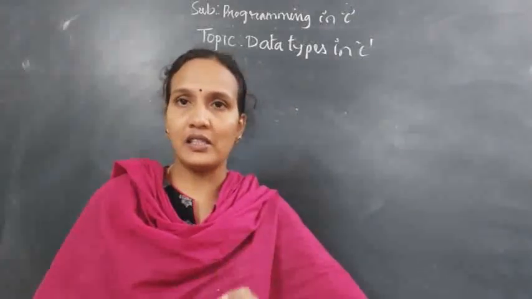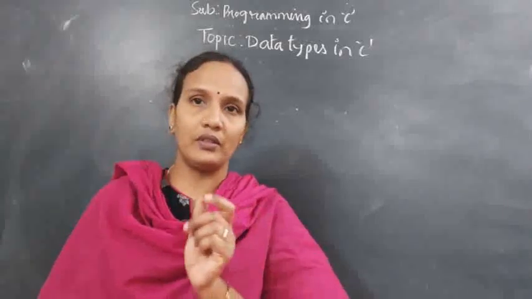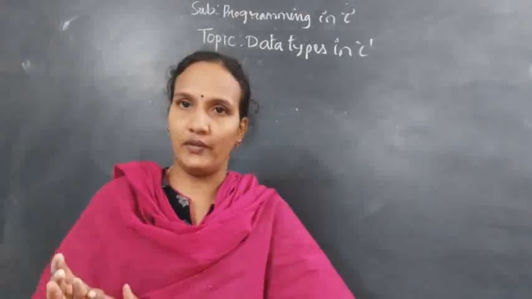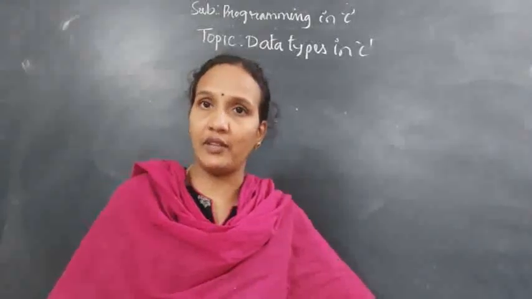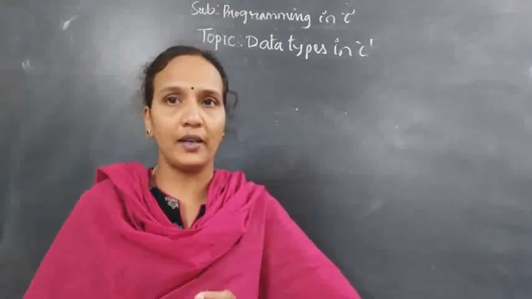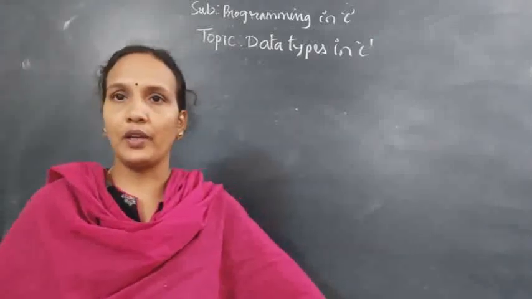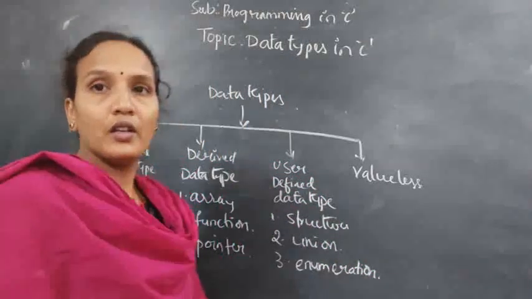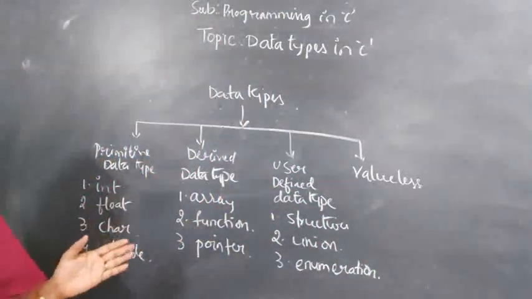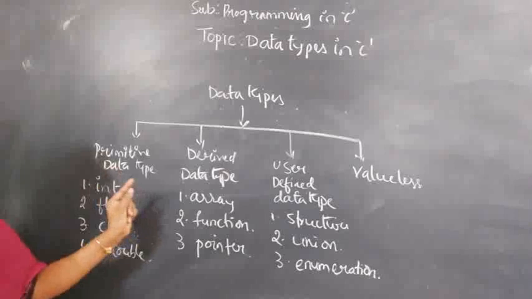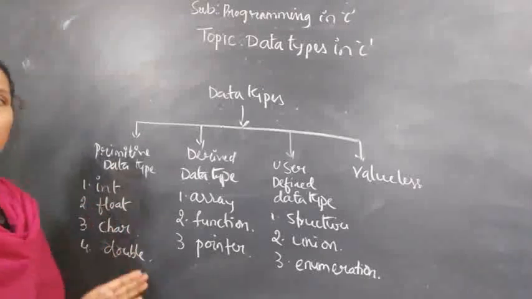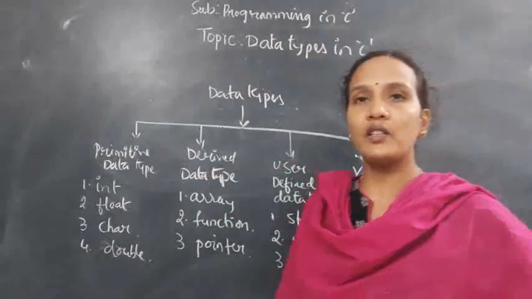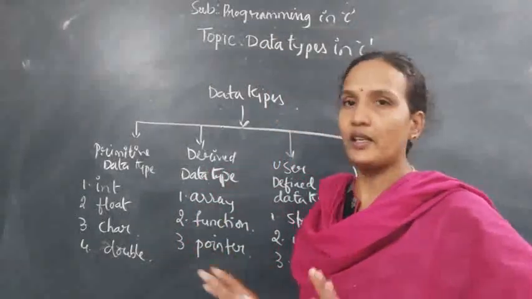If they ask it as a short answer, just give the diagram and a one-line definition with the syntax. But if they ask it as an essay, you need to explain each and every data type. Here you have a list of data types, and you need to explain each one if you get this question as an essay. But if it is a short answer, a one-line answer is enough.